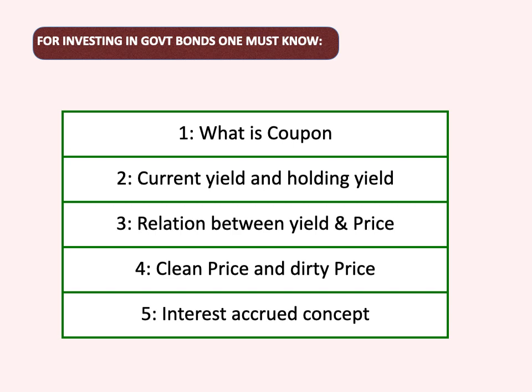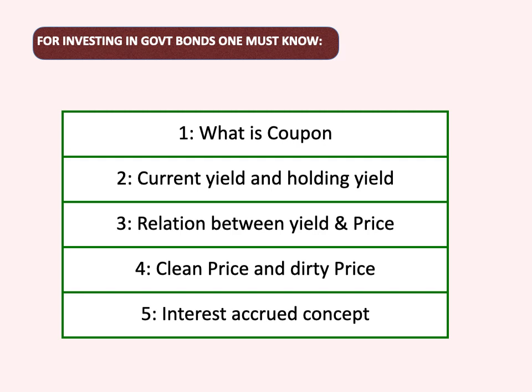Holding yield means the rate at which I purchased the security. It is possible that one security was issued 5 years back at an interest rate of 7.5%. So the coupon will be 7.5%. But when I purchased that security, the interest rate was 7%. So for me the holding yield will be 7%. But now the current market rate is 7.25%. So the current yield is 7.25%. So these are the different terminologies I need to understand.